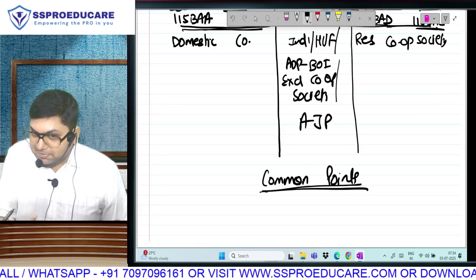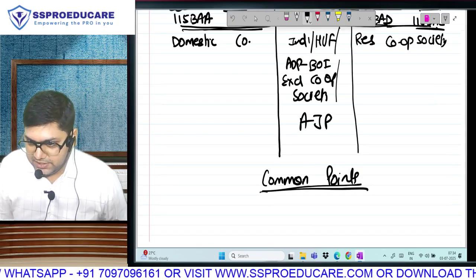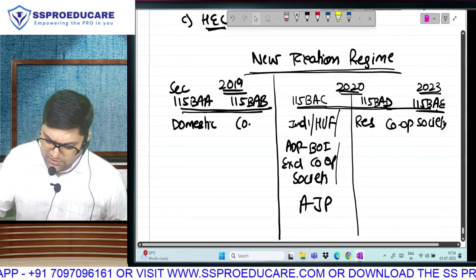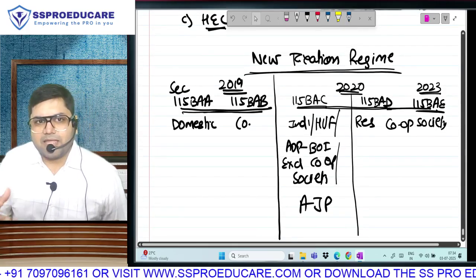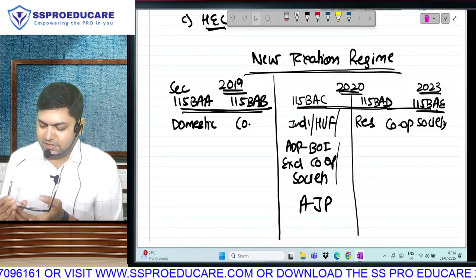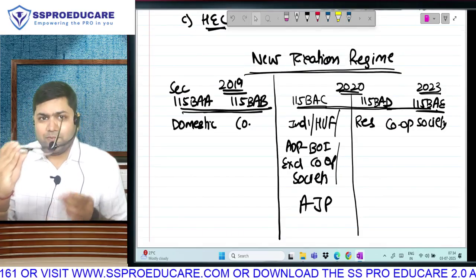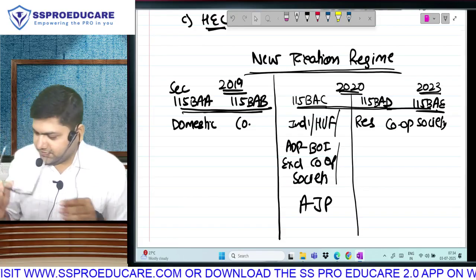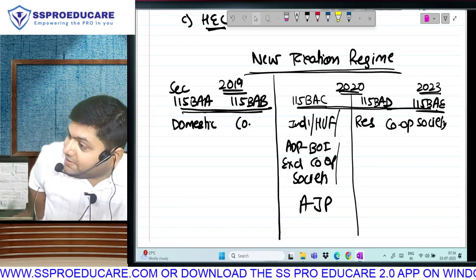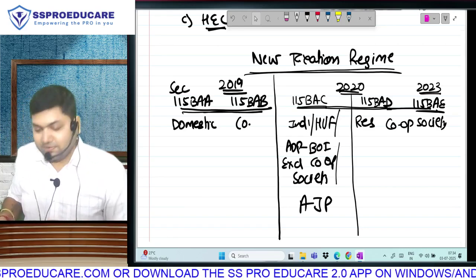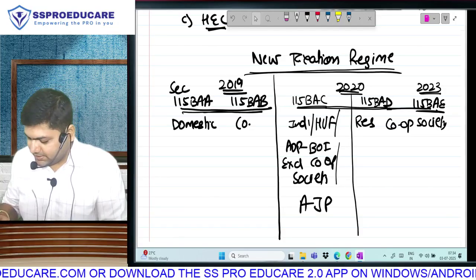What is the ground, the basis, the logic of introduction of the new taxation regime? What was the whole idea? What is this thing called new taxation regime? When Madam became the finance minister, she had this in mind that I want to be a revolutionary finance minister. I want to bring about those changes which no one has ever thought of. Which is why, first time in my entire career, and first and only time, as I told you, I have spent 18 years with taxation.